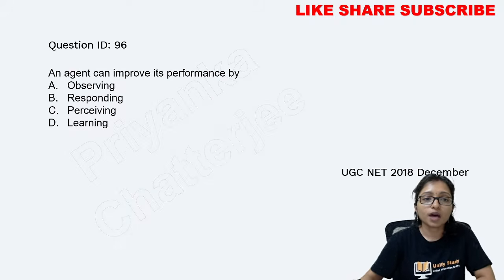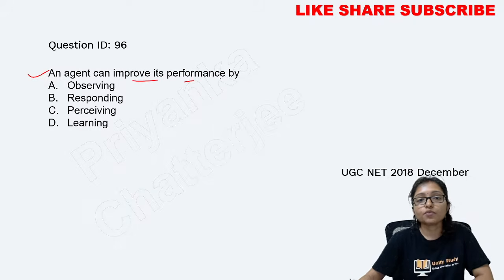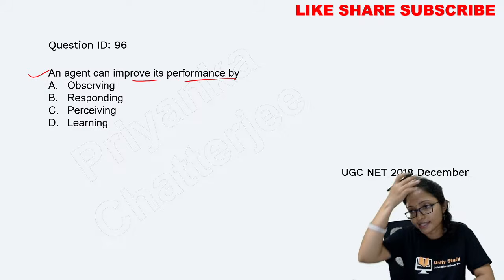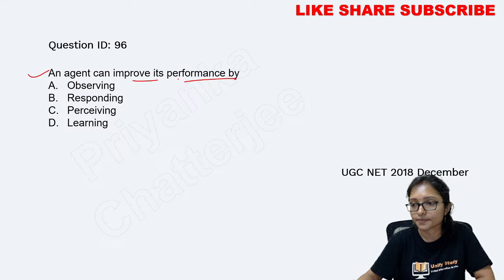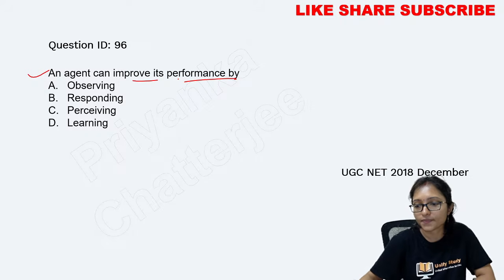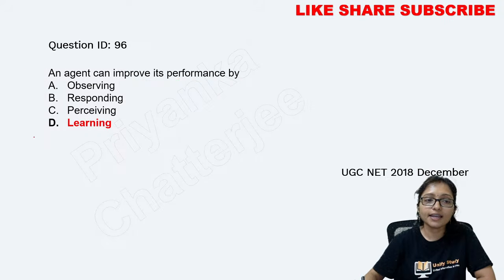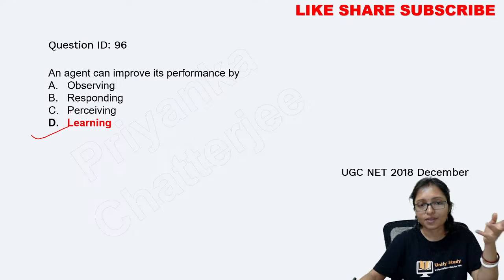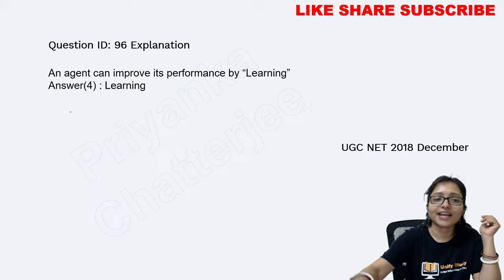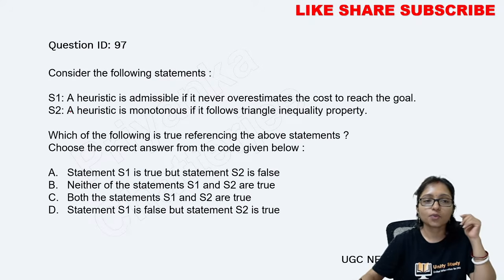Now the next one. An agent can improve its performance by what? Yes, learning. Learning is very, very important. You can improve your performance by learning. It is always true.